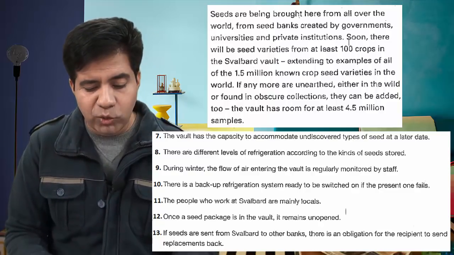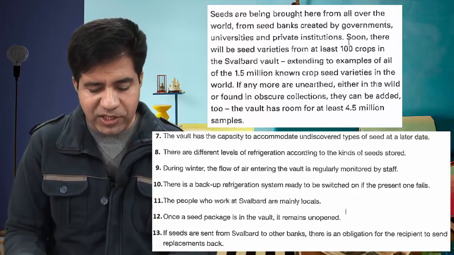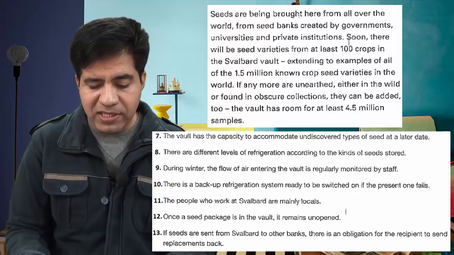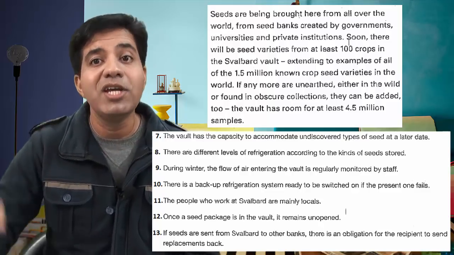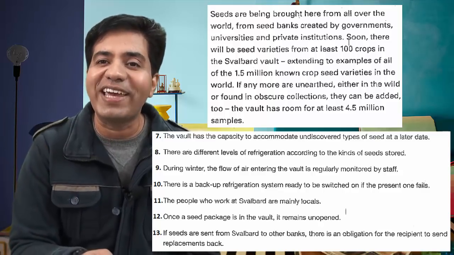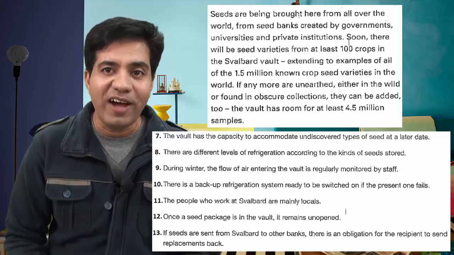The vault has room for at least 4.5 million samples. And the statement is, the vault has the capacity to accommodate undiscovered types of seeds at a later date. And the answer is true, okay? This is true. Got it? This is how we actually find it.